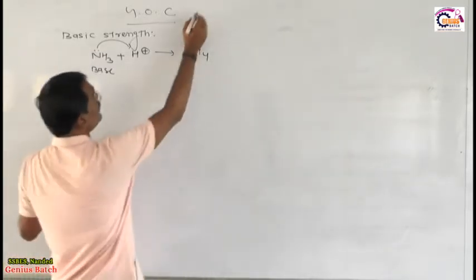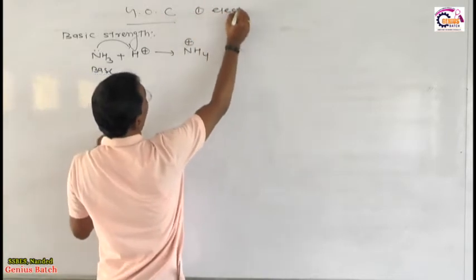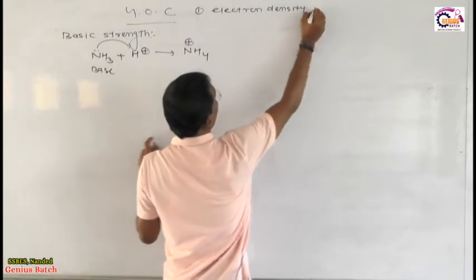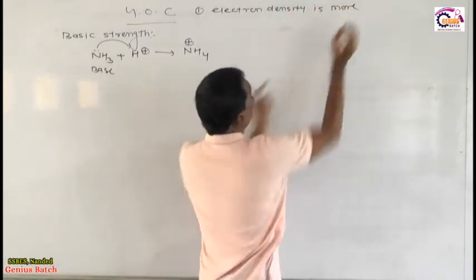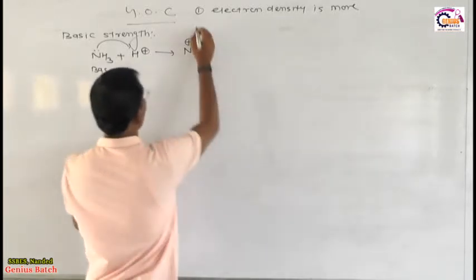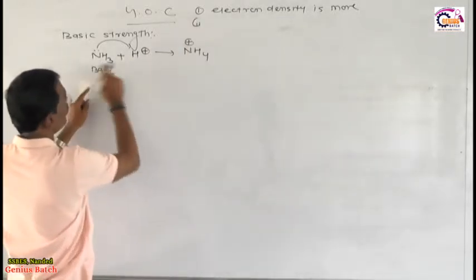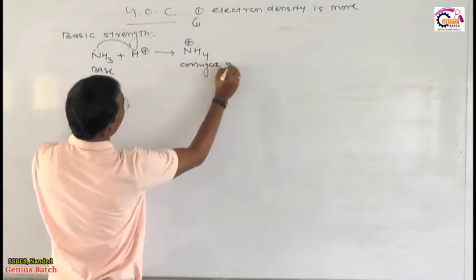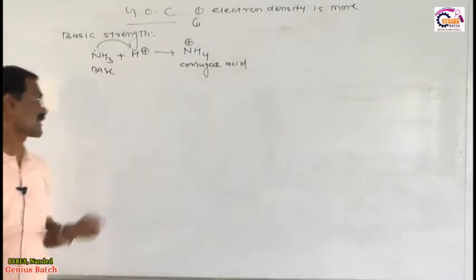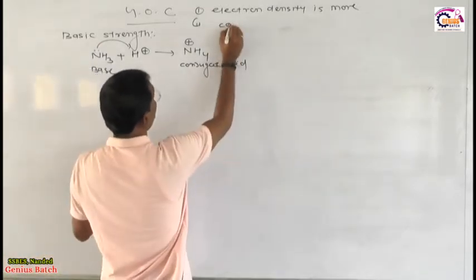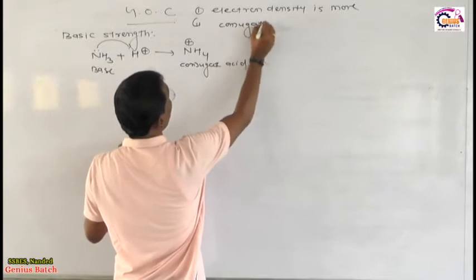So the first point for basic strength is what? Electron density must be more. If it has more electron density, then the basic strength will be more. The second important point: after abstraction of proton, it gives a conjugate acid, because every base has a conjugate acid, like every acid has a conjugate base, and the conjugate acid must be more stable.